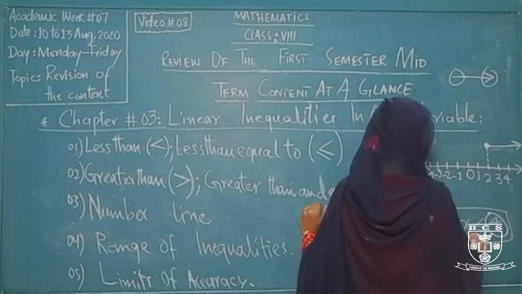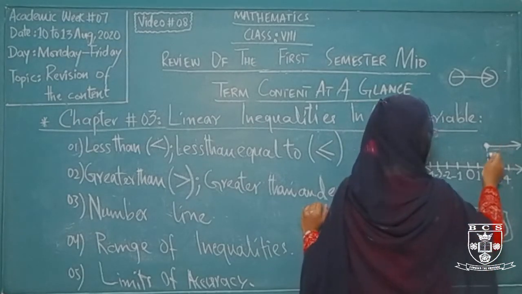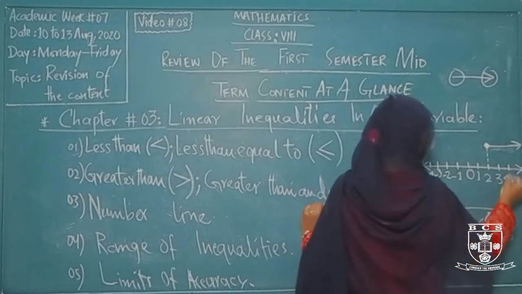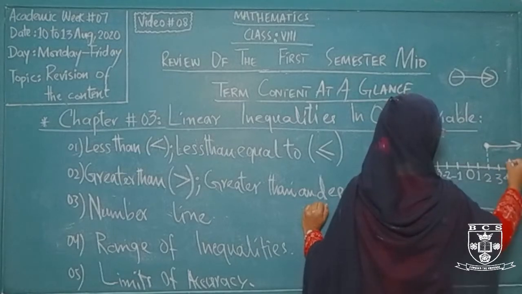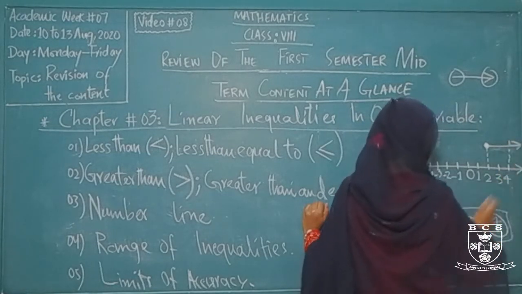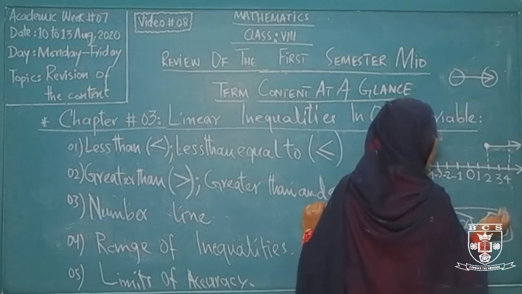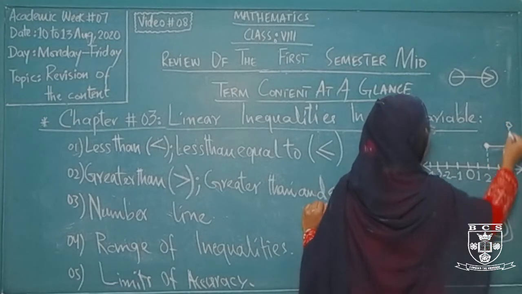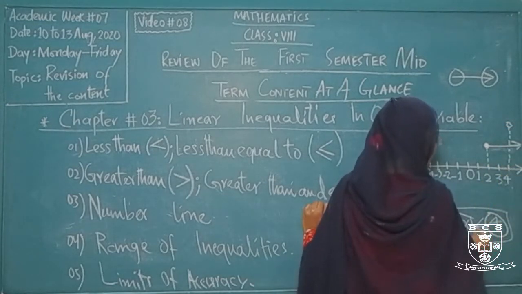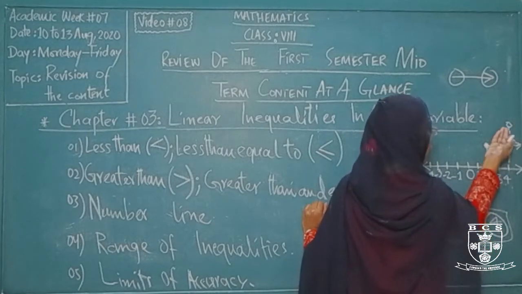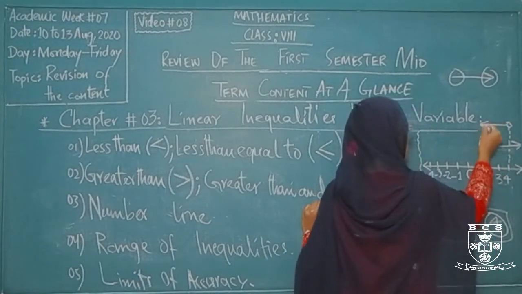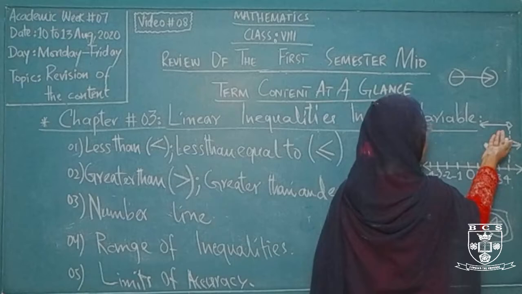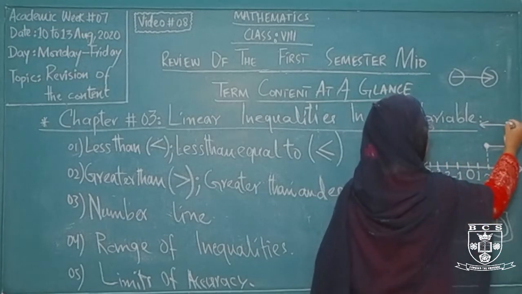Now how do we represent this particular range on this number line? The number line that is drawn on the board is representing only this one inequality, and now we are drawing the second inequality, which is 4. Your x is less than or equal to 4. So x is ending on the 4. From 4 I have drawn this particular dash line, and x is less than 4. So the arrow must move from here till here, because this is the lesser side. As we move to the right hand side, this is representing greater values, and as we move to the left hand side, this is representing our lesser values.